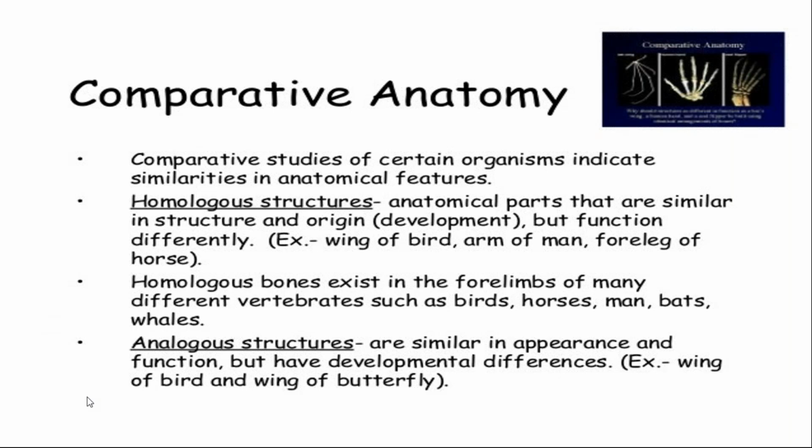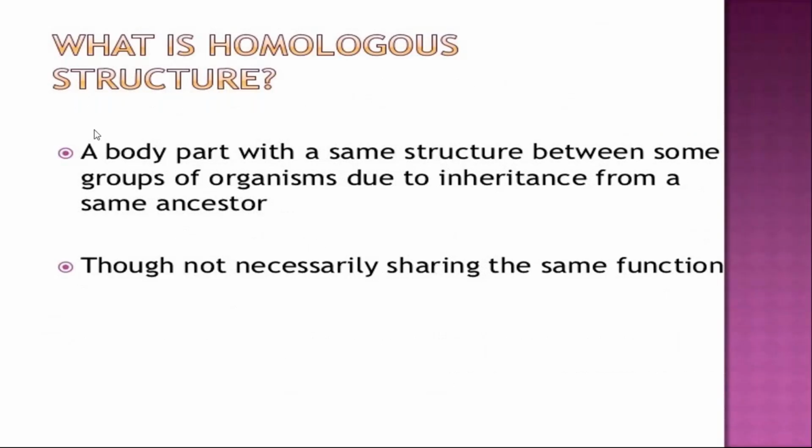First of all, just take a look at the homologous organs. Homologous organs means the organs which have the same ancestor but perform different functions. The body parts with the same structure between some groups of organisms are due to inheritance from the same ancestor, so they are not sharing the common function. The homologous structures are the example of divergent evolution. The ancestor is the same, but they are performing different functions. So this is one of the common examples of divergent evolution.